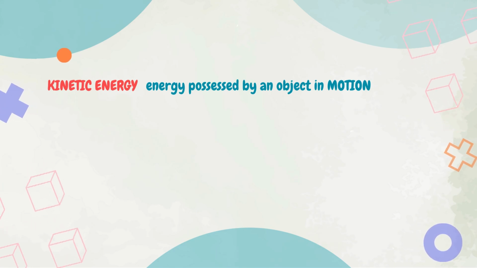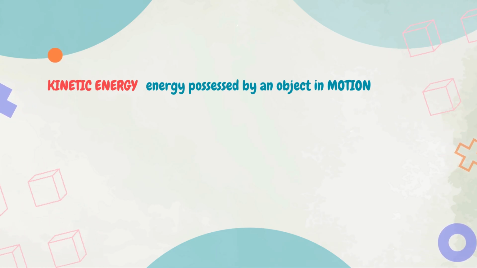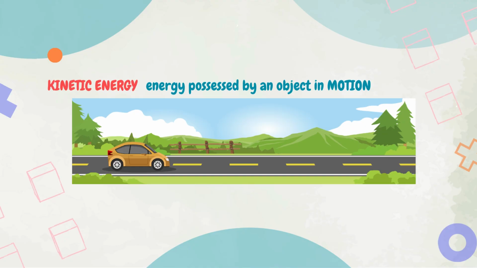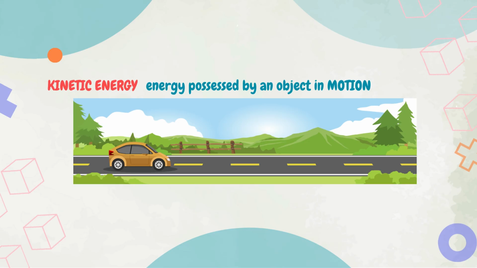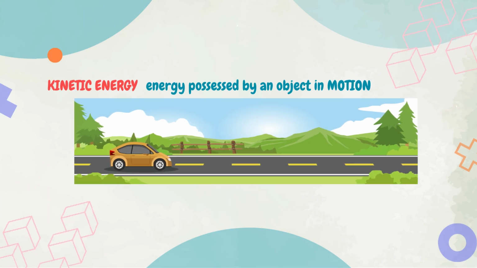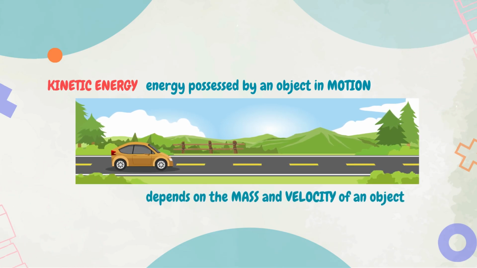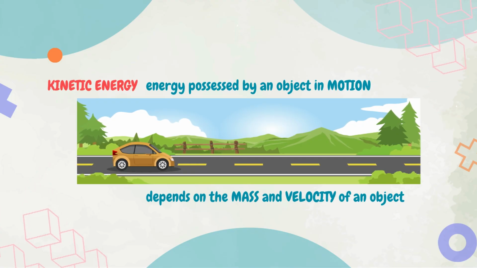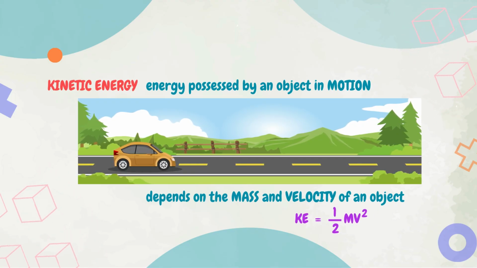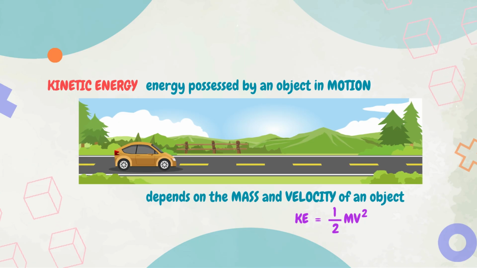The other form of energy is kinetic energy. Kinetic energy is the energy possessed by an object in motion. An example of kinetic energy is the speeding car. When a car is driving at a high speed on a highway, it possesses a large amount of kinetic energy. Kinetic energy depends on the mass and velocity of an object. The formula for calculating kinetic energy is KE = 1/2 mv², where KE is kinetic energy in joules, m is mass in kg, and v is velocity in meters per second.